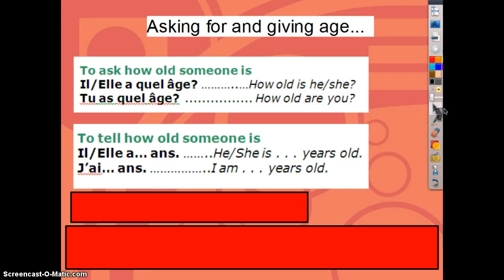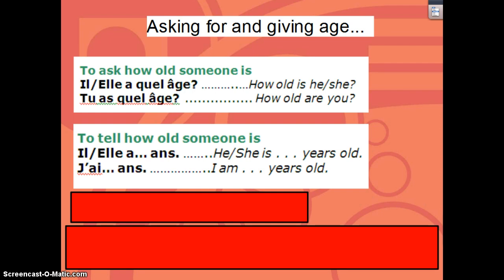Okay, this should be a quick and easy video. It's just about asking for and giving ages of yourself and other people. Now this will of course require some knowledge of numbers. That's part of the reason why we covered numbers 0 through 30 earlier in the week, so that you'll have a better idea of how to approach this.